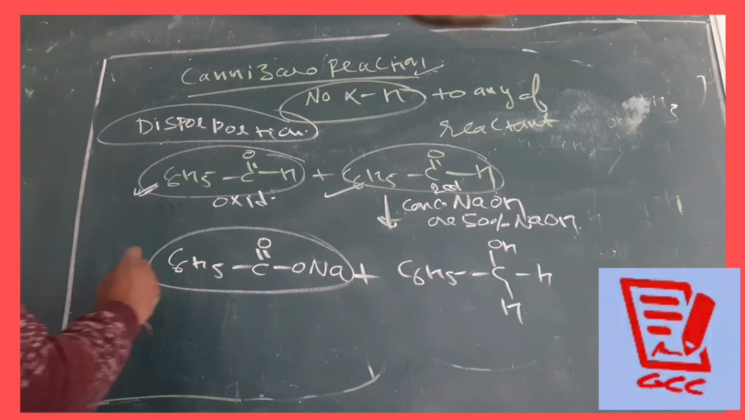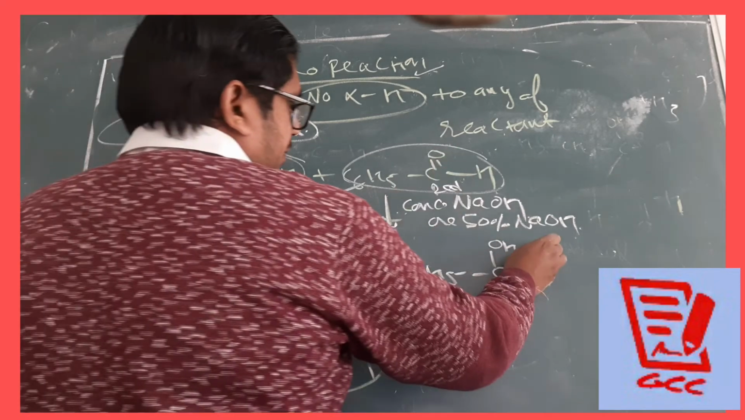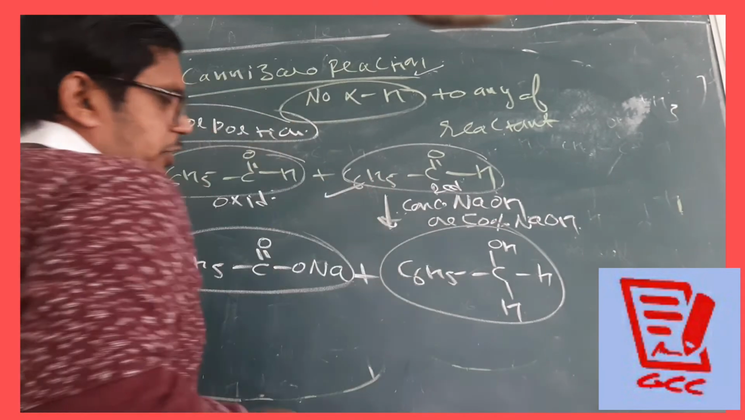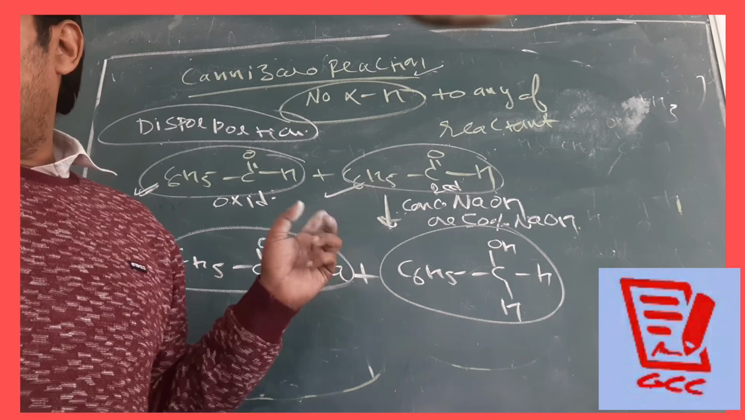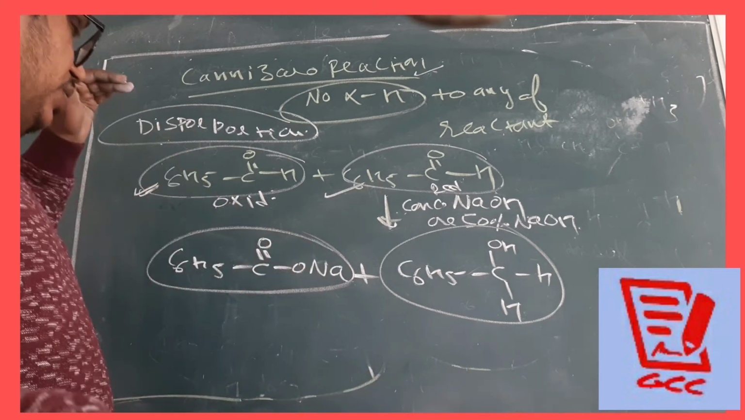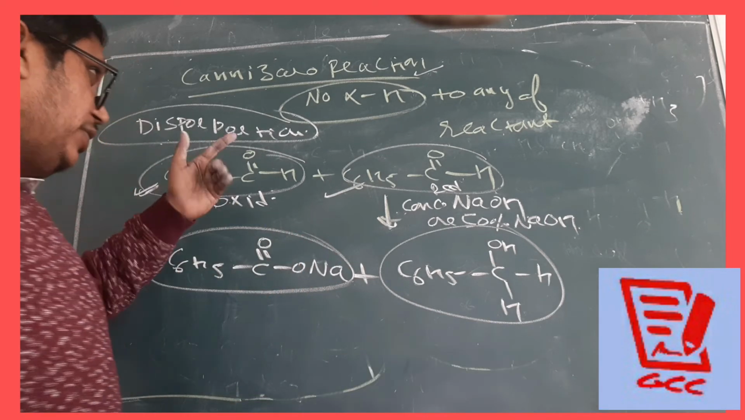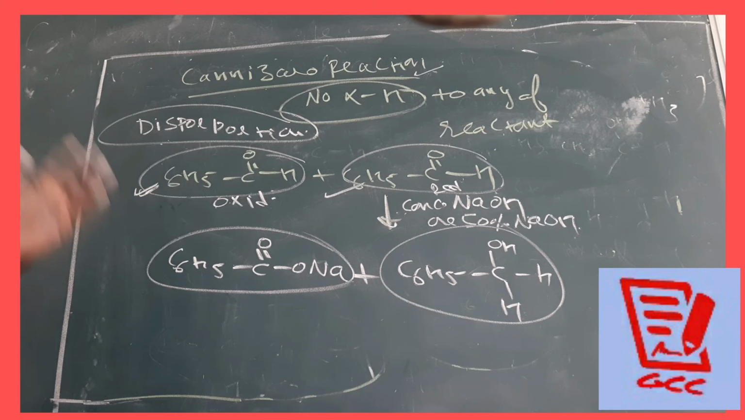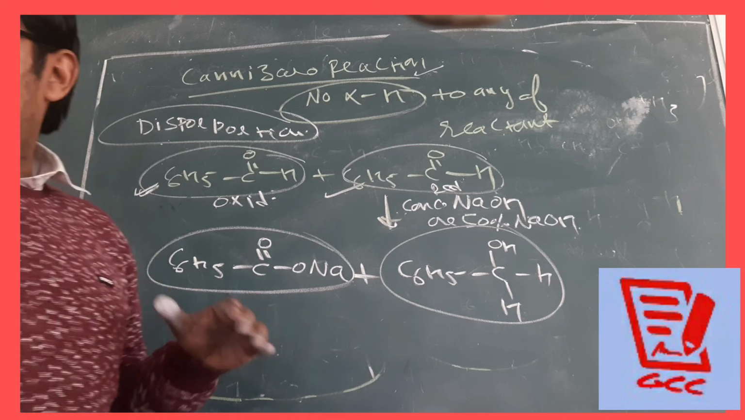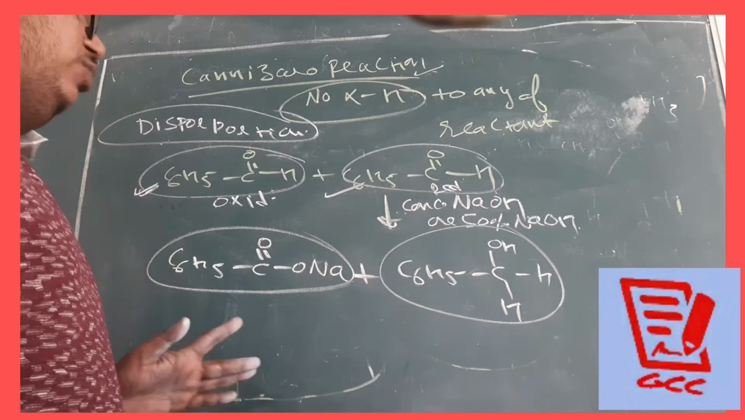Oxidation, by oxidation it becomes C6H5COONa, and another one will undergo reduction. By the reduction, the aldehyde will change to the alcohol. Clear, students? This is the Cannizzaro reaction. In the Cannizzaro reaction, both the reactants should be the same, but both should not have any alpha hydrogen.